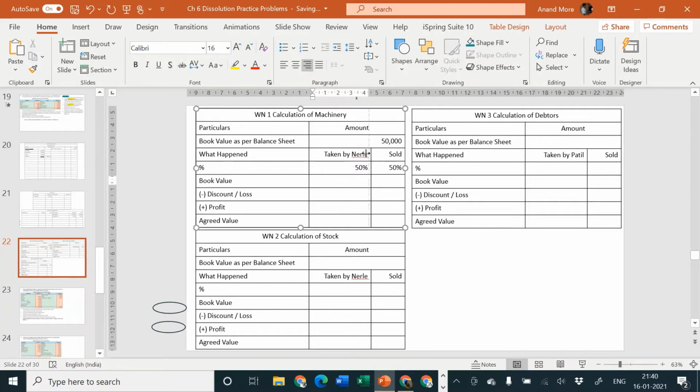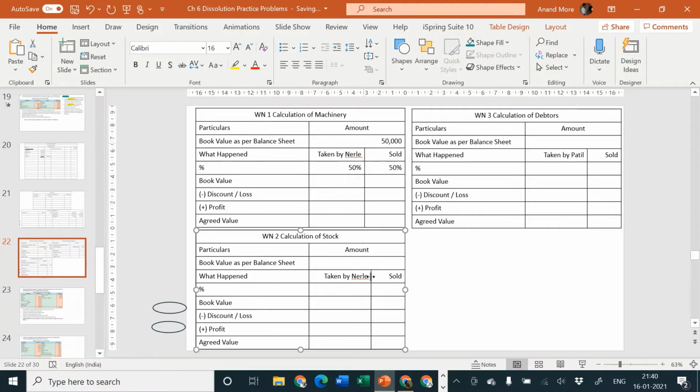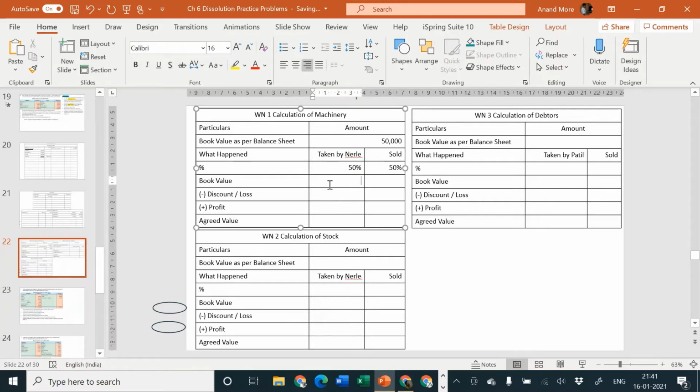So 50,000, the original book value of the complete machinery, is divided in two parts: first part becomes 25,000 and second part becomes 25,000.